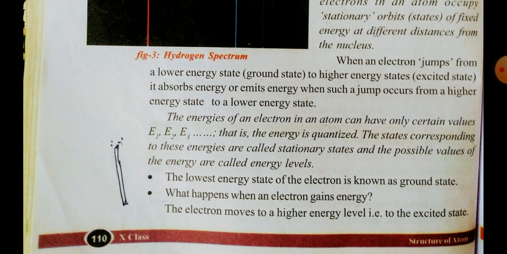Energy levels means the energy of an electron in a stationary orbit is fixed, and it will not change as long as it is in the same energy level or same orbit. When it jumps from a lower level to a higher level, it absorbs energy equal to the difference of these two levels, and it emits electromagnetic radiation when it jumps from a higher level to a lower level.